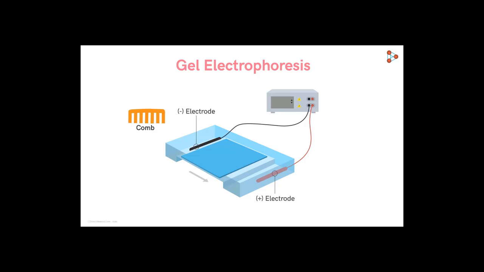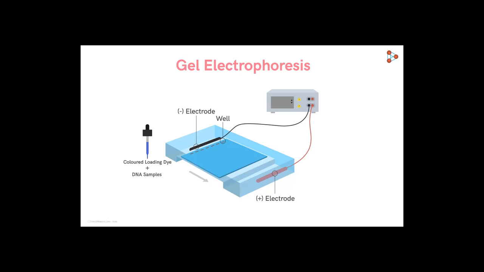Thus, we need to form the wells to load the DNA samples near the negative terminal, or the cathode to be precise, so that the DNA will move towards the positively charged anode. This movement of the DNA molecule will be promoted by the electric field. But we cannot track the movement of the DNA in the gel as it's colorless. For this, we use a colored loading dye to track the movement of the DNA. The mixture of the DNA samples with the colored loading dye is now all set to get into the gel.